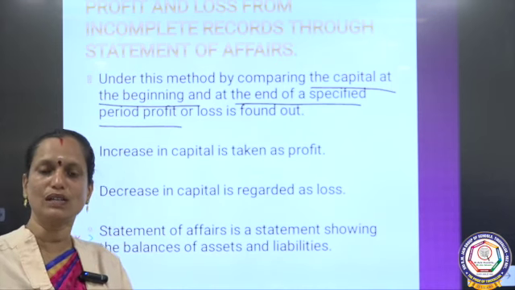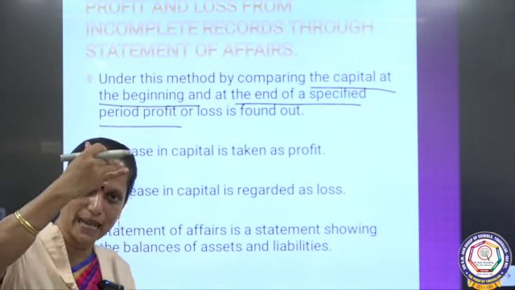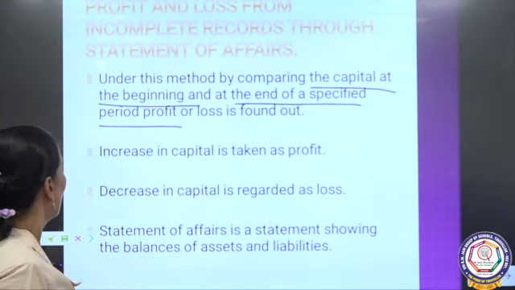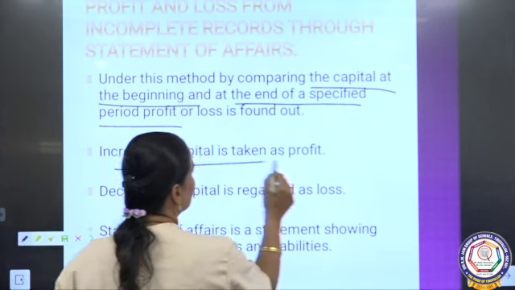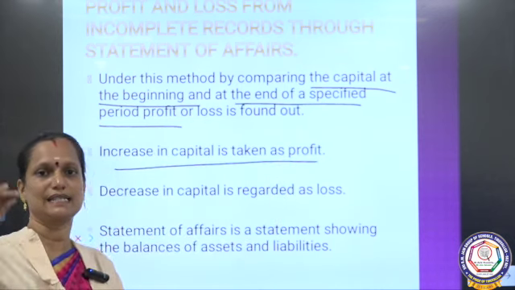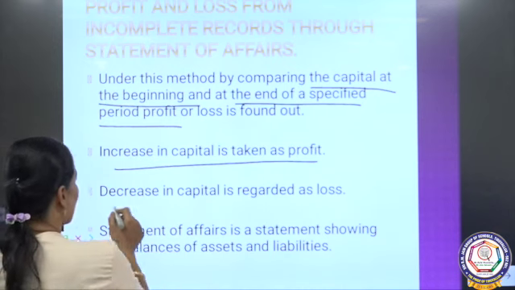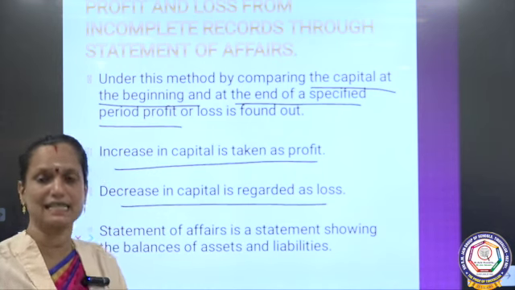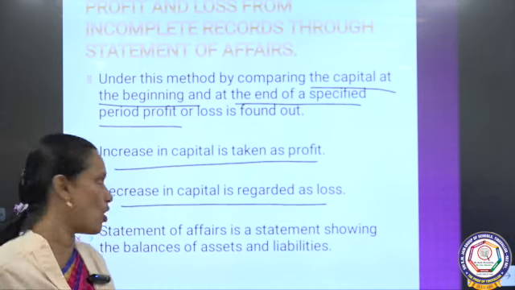So, they will compare the opening capital and the closing capital, and they can find out profit or loss. Increase in capital is taken as profit. Decrease in capital is regarded as loss. So, sometimes it may be decreased, in which case they can consider it as loss.